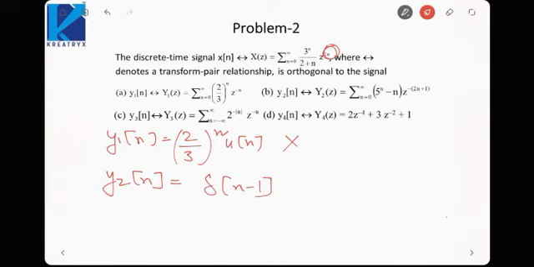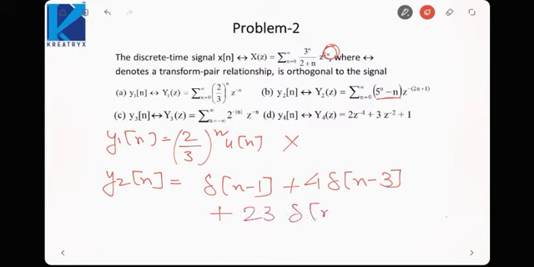Then n is equal to 1, it will be 5 minus 1, 4, and here it will be delta n minus 3. Okay, plus n is equal to 2, it will be 5 minus 2, 3, delta n minus 5.